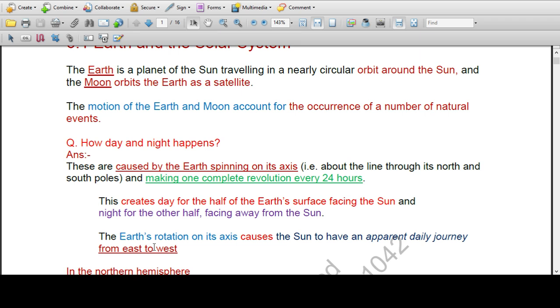The Earth rotates, and due to the rotation of the Earth, it appears to the observer on the Earth that the Sun is rising from the east and setting in the west.